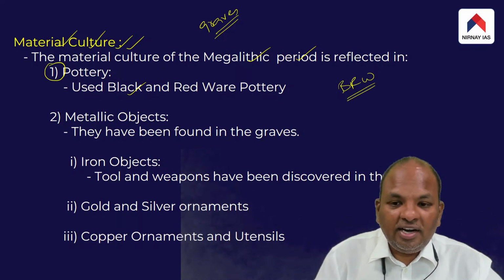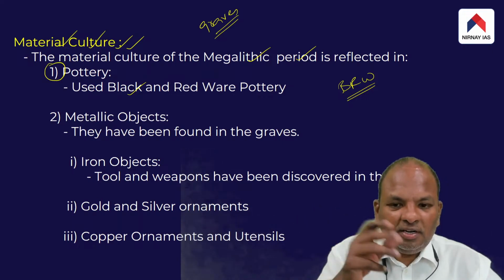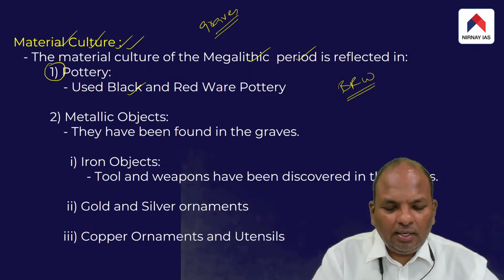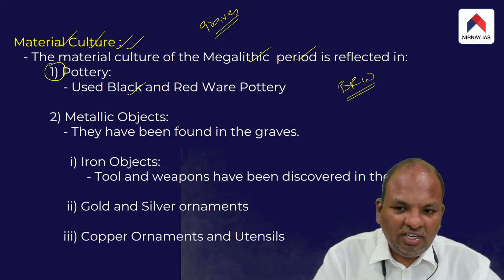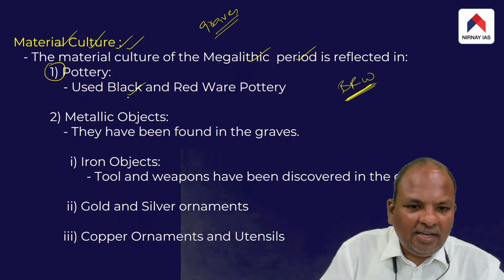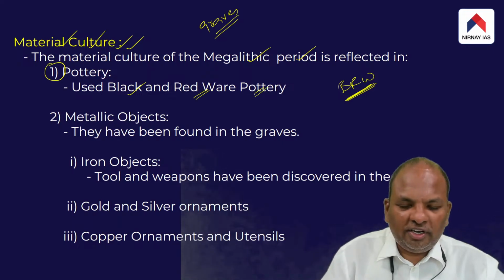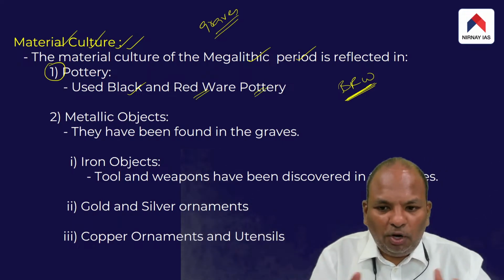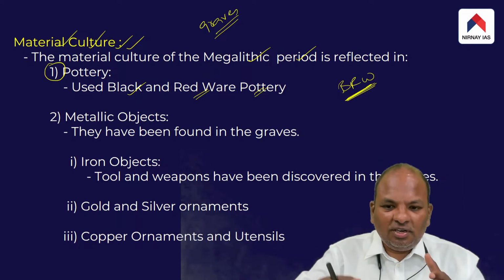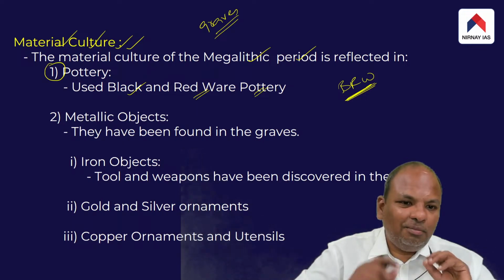Basically, these were red colored pottery painted with black designs. Therefore, the archaeologists have named this type of pottery BRW. Mind you, this pottery was not discovered above the ground. Pottery was discovered buried along with the dead bodies.